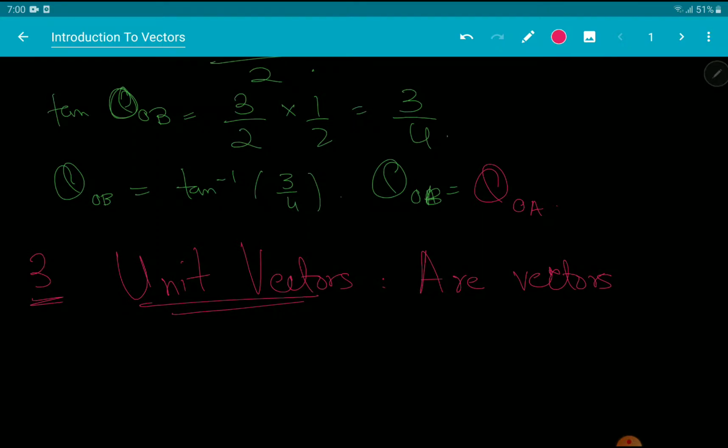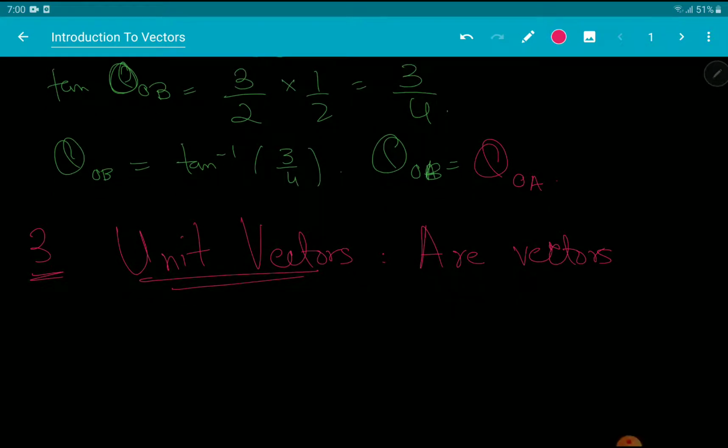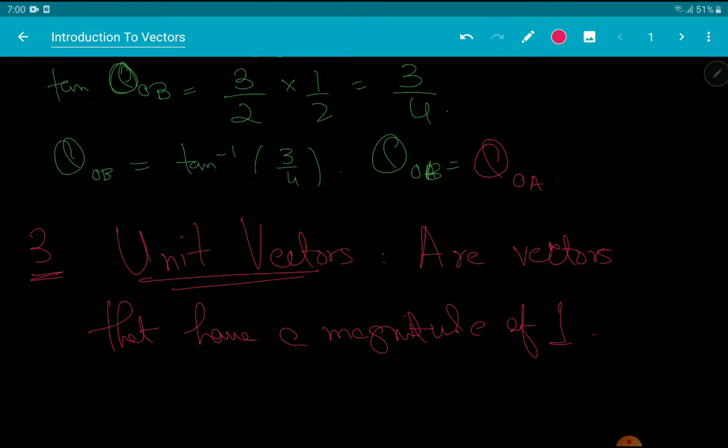If I were to use unit vectors in a sentence and underline that, that would mean that unit vectors are the ones being defined. Unit vectors are vectors that have a magnitude of 1. So unit vectors are basically a special kind of direction vector.